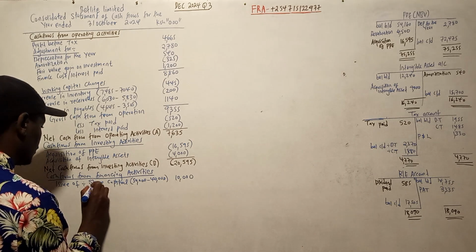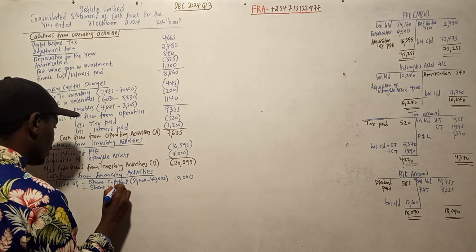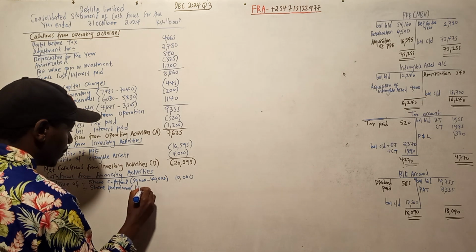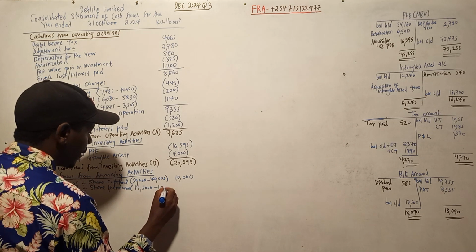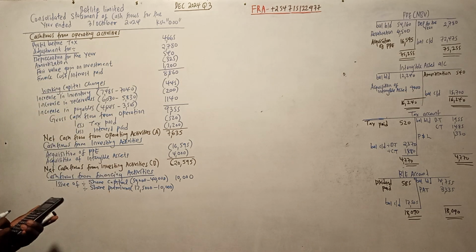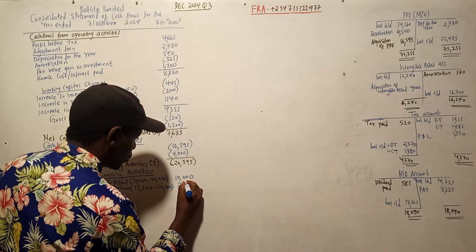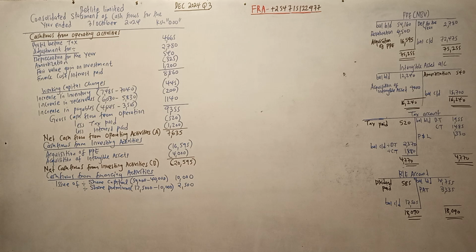Then you have share premium. Now share premium at the beginning was 10,000. At the end it was 12,500. So it has increased from 10,000 to 12,500. That is 2,500. So that's also an issue. That's money in. Apart from the equity and liabilities, what else can we see?